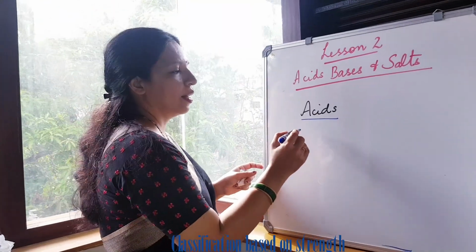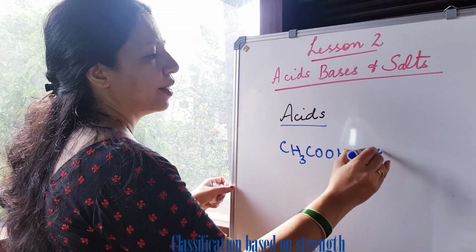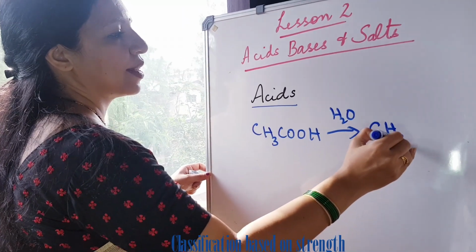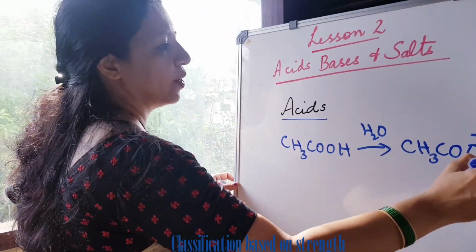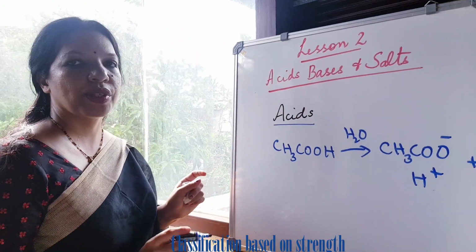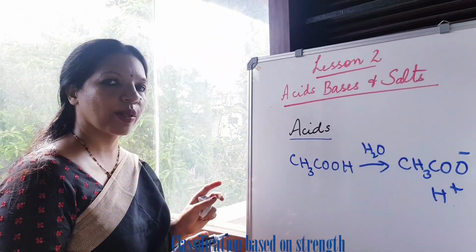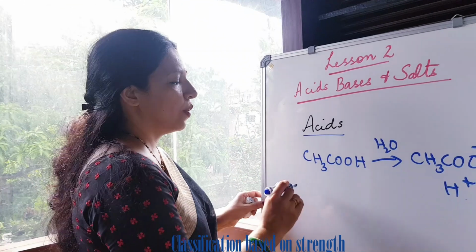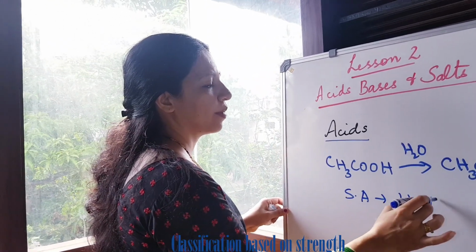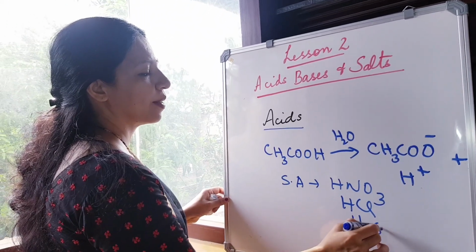Acetic acid CH3COOH, when you add it to water, you get acetate ion, CH3COO minus ion, and you have H plus ion. This is also a partial dissociation reaction, so it is a weak acid. Acetic acid is also a weak acid. Now, examples of strong acids: you have nitric acid, hydrochloric acid, sulfuric acid.